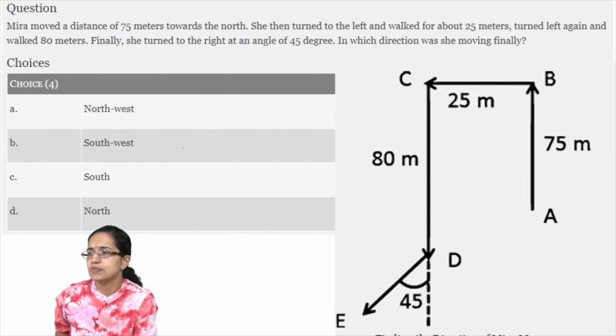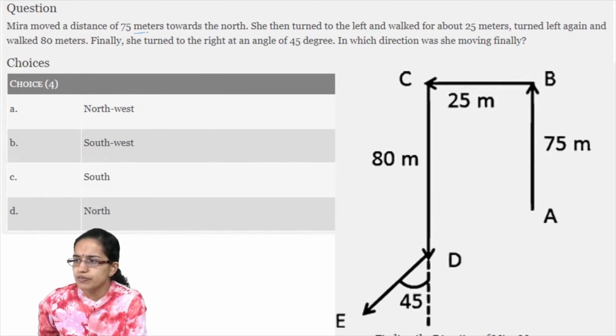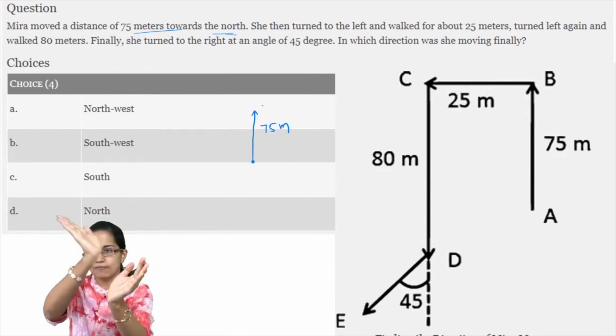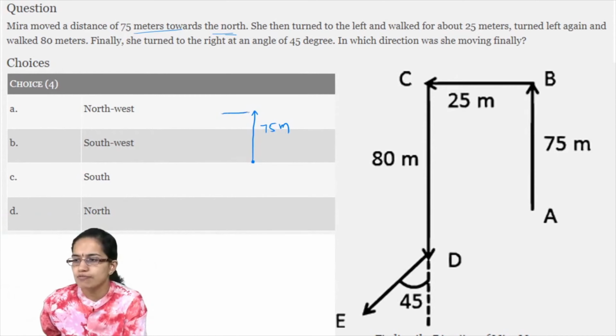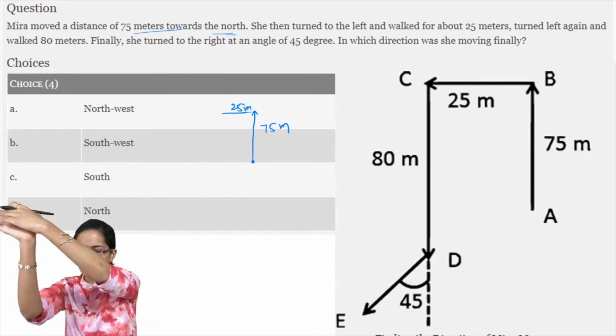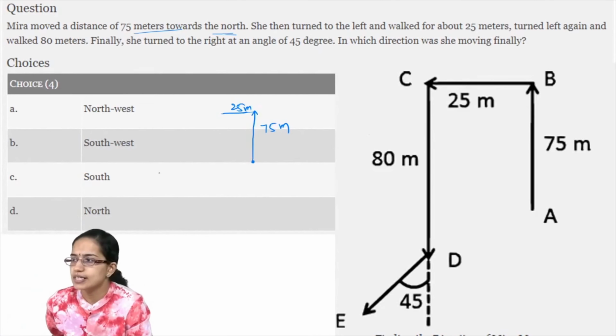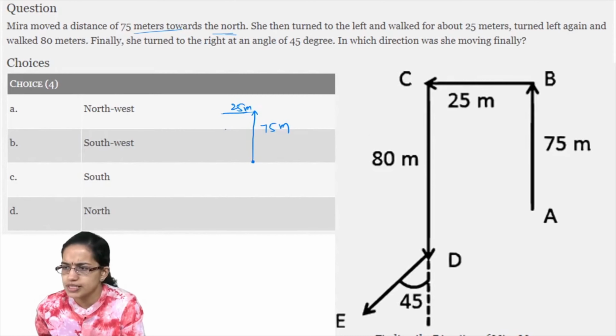The next question. Meera moves a distance of 75 meters towards north. So let's say this is the starting point. Meera tries to move 75 meters north. Now she turns left. So left becomes this side. Walks for 25 meters and then again turns left. So from this, right is up, left is down. So again left. But here it is 80 meters. So a little below than 75. So I'll keep it till 75 and a little below than 75. So this is my new position.